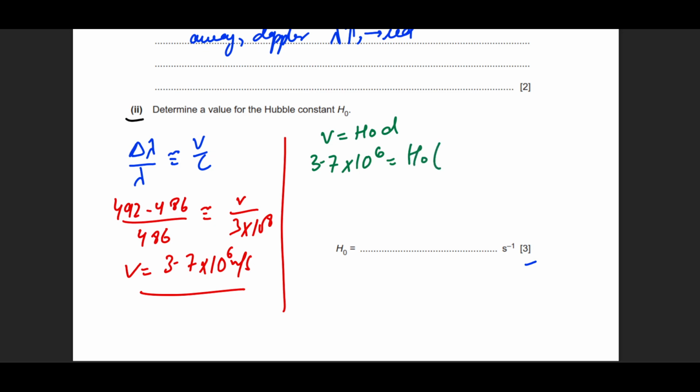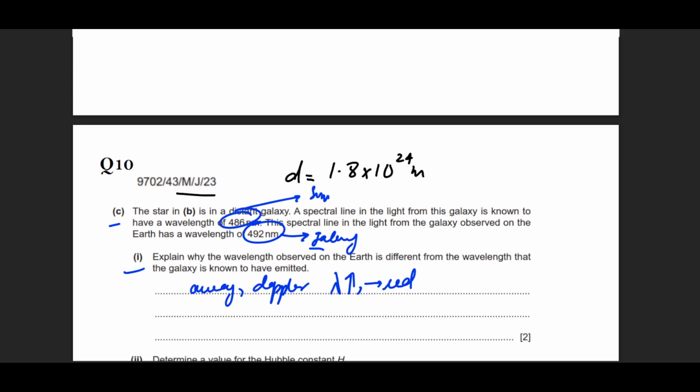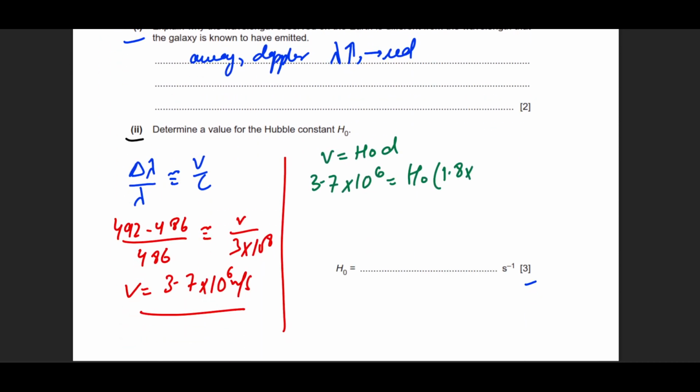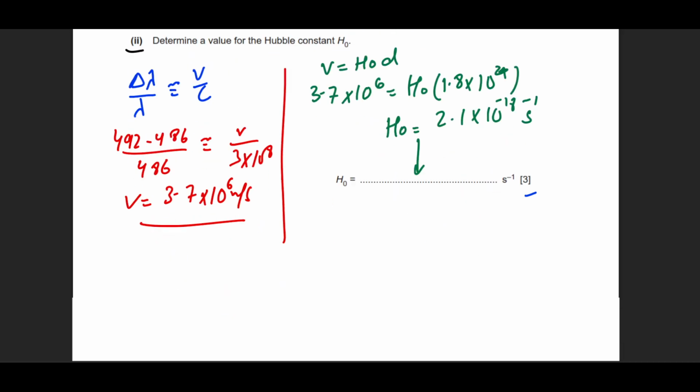H naught is what we don't know. We want to find it out. And the distance was found in the previous part of this past paper. You can go back and check question number 10 as 1.8 into 10 to the power 24 meters. So when we find H naught, this comes out as 2.1 into 10 to the power minus 18 per second. We're going to write this down over here, and we are done with these questions.